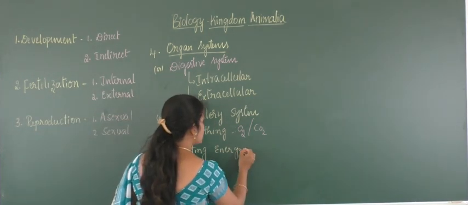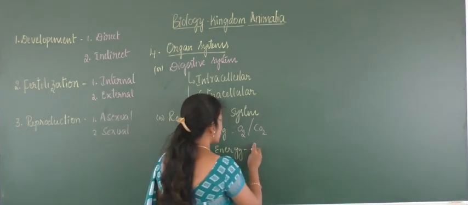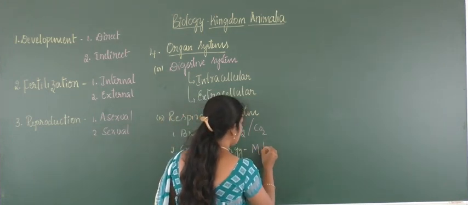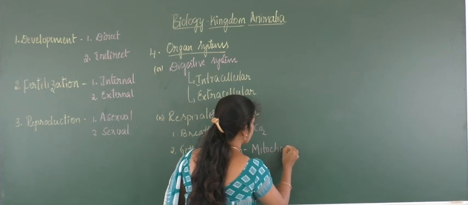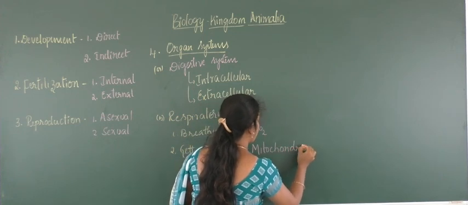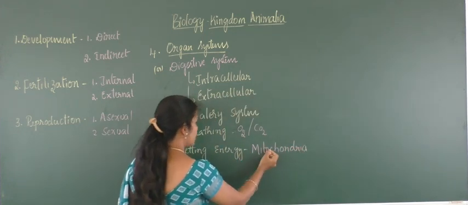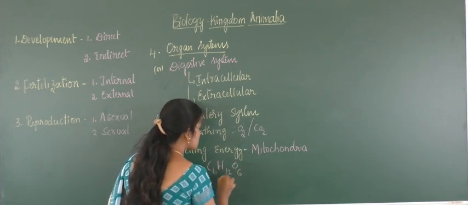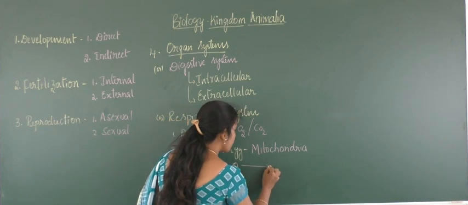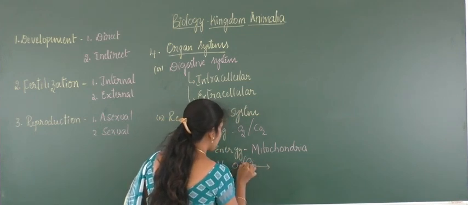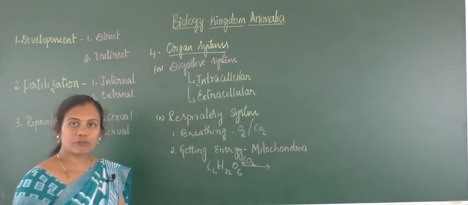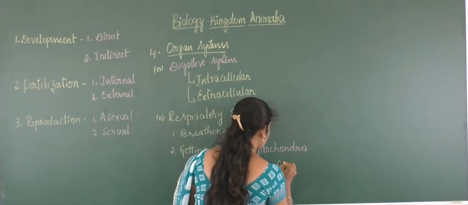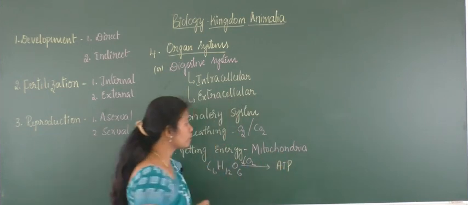But the getting of energy takes place inside the mitochondria, and that is called respiration. On the complex material like C6H12O6, oxygen acts as the fuel molecule and helps in giving energy in the form of ATP.